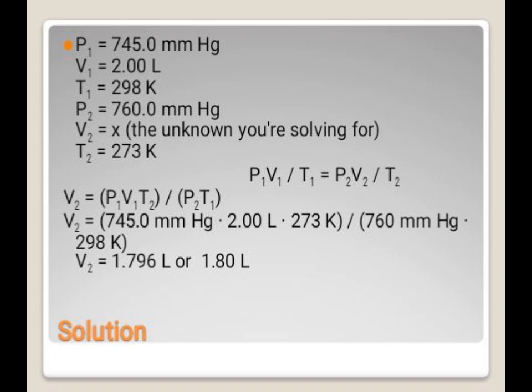And then again, we're going to multiply 760 and 298 K, which results in 226,480. And then we're going to divide. So the result is 1.79605263 and so on. So we're going to round it off. It is equal to 1.80 liters.